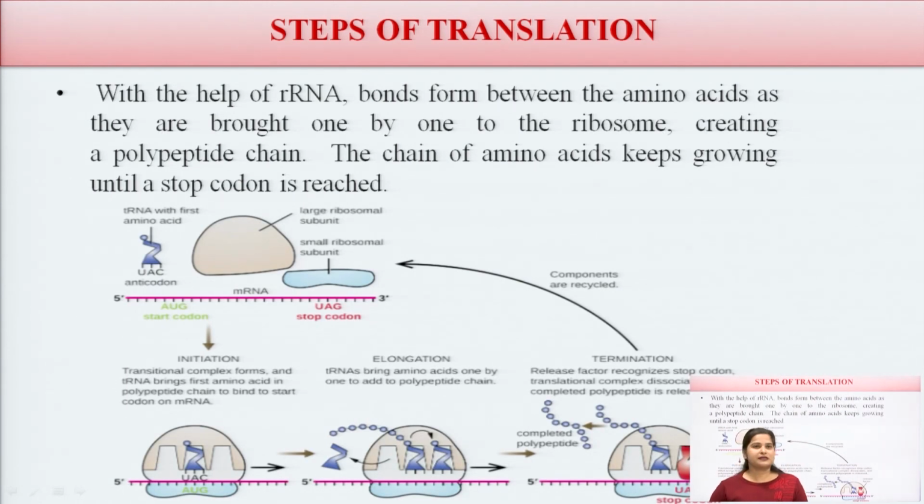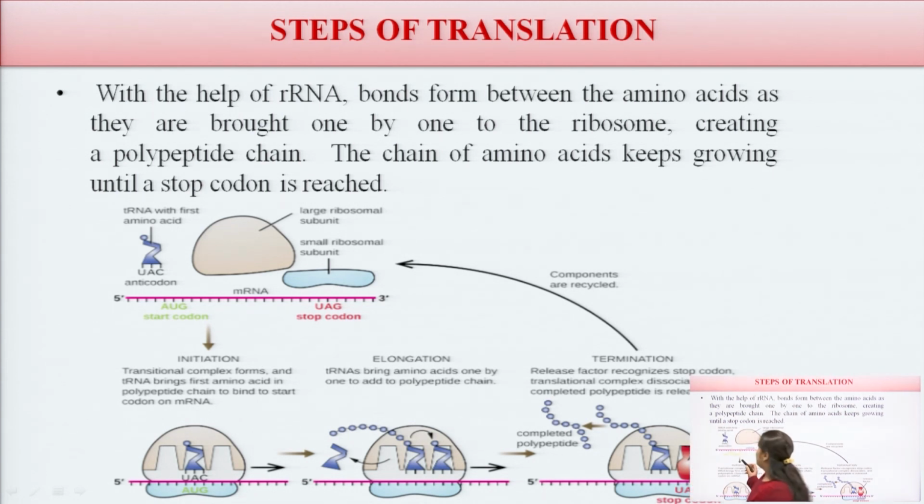With the help of RNA, bonds form between the amino acids as they bond one by one at the ribosome, creating a polypeptide chain. This chain of amino acids keeps growing until the stop codon is reached. So this process continues. This is a diagrammatic presentation of how the translation process occurs.